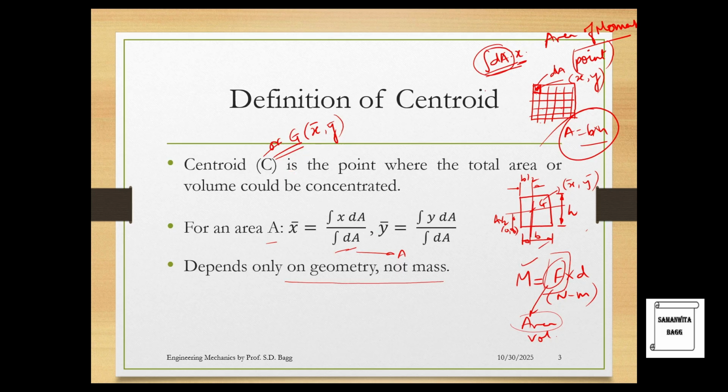It does not depend on the mass, because if you see a rectangle, this contains some mass m. I can equivalently convert this into a circle of mass m. It is just about these particles which are making up the mass. So I can change this rectangle into a circle. It is not about the mass, because mass is the same for both. What is important is the geometry, and geometry decides the positioning of G of the body.